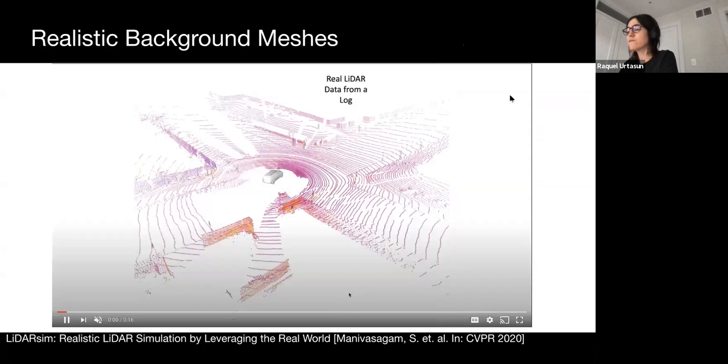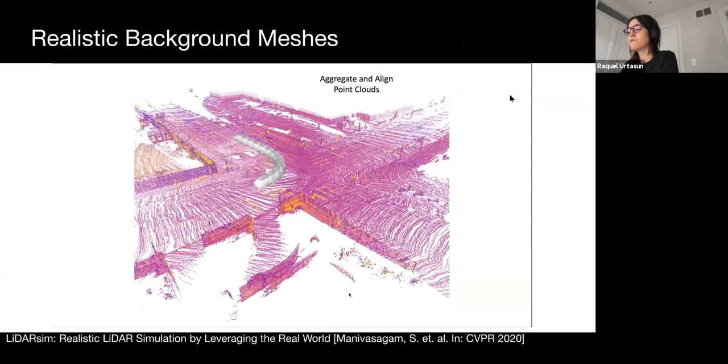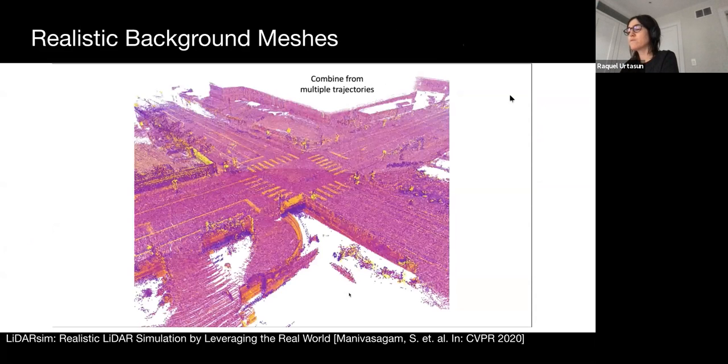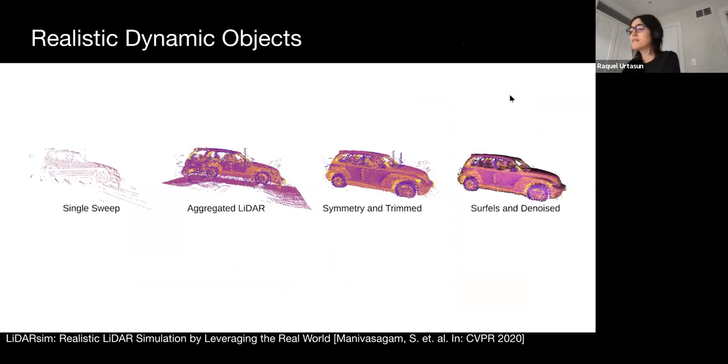Here we show the process of creating background meshes with good coverage. We record real LiDAR data by driving in an area and remove moving objects. We aggregate and align the LiDAR, combine across multiple trajectories, and create a mesh surfel representation. A similar process is done to generate dynamic objects. We utilize a symmetric prior to get a complete shape of the object.